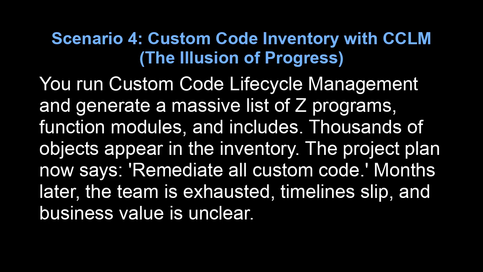Scenario 4. Custom code inventory with CCLM. The illusion of progress. You run custom code lifecycle management and generate a massive list of Z programs, function modules, and includes. Thousands of objects appear in the inventory. The project plan now says, remediate all custom code. Months later, the team is exhausted, timelines slip, and business value is unclear.